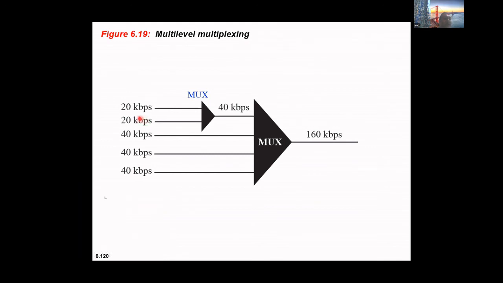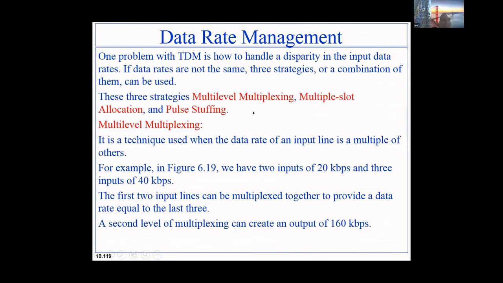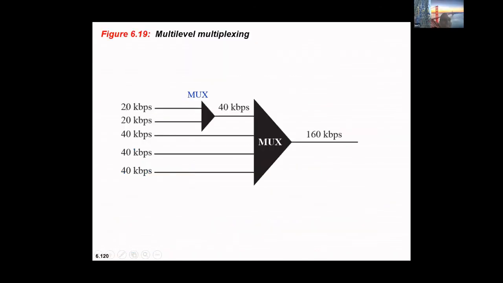So in that case, I'll be multiplexing these two together to form 40 kbps. Have you understood what I have done in this particular strategy? So what I have done is multi-level multiplexing. These are 20 kbps lines.